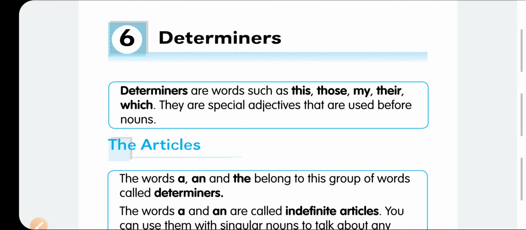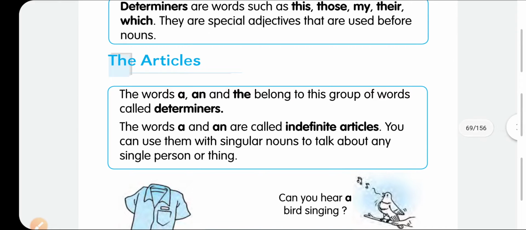But before going to determiners, the most important part of determiners is articles, and every one of us is aware of articles: a, an and the. The articles a, an and the are divided into two parts. A and an are called indefinite articles, which you can use with singular nouns to talk about any single person or thing.